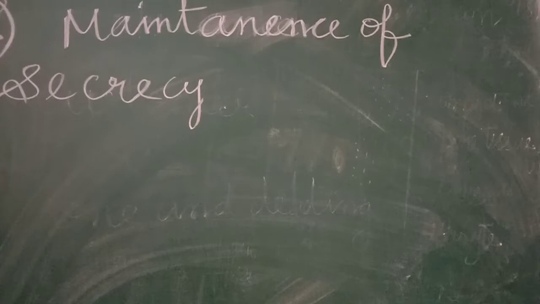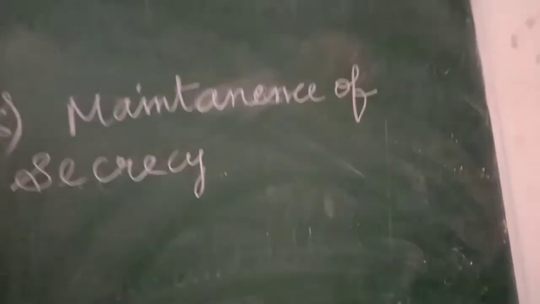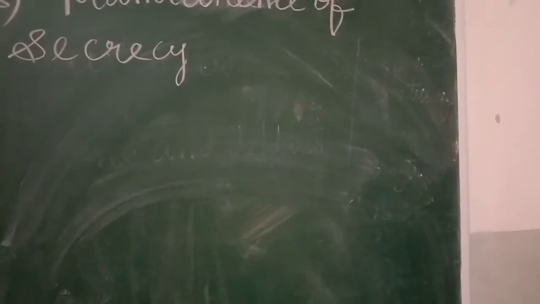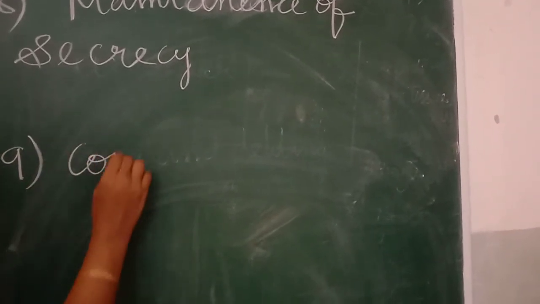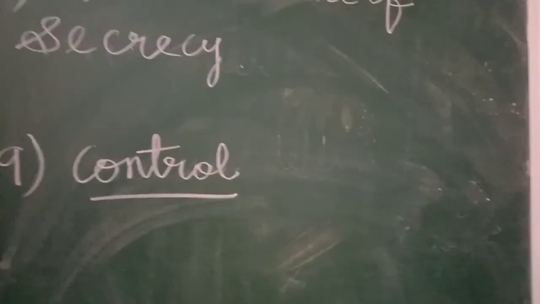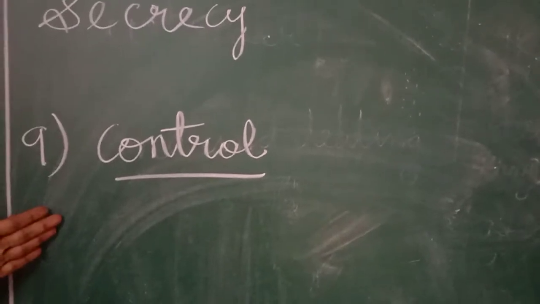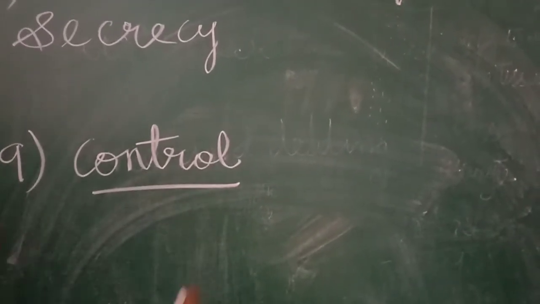Then the next one is control over the business. The right to run the business and to make all decisions is up to her hand only. She is going to control the business. A sole proprietor has the entire control to run his business, and he will be making all the decisions.